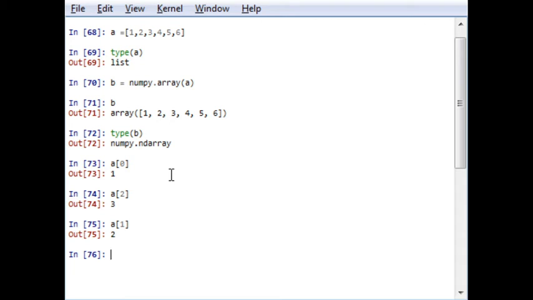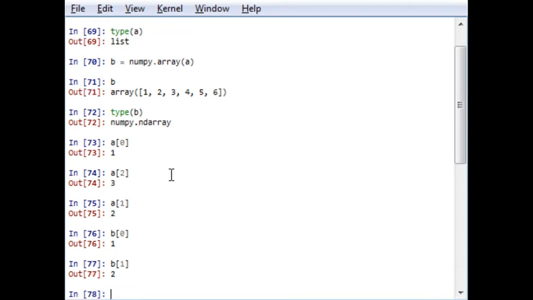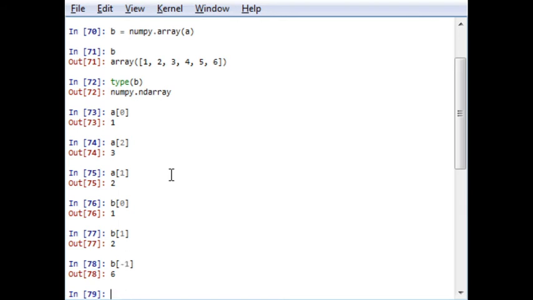Similarly, it occurs with B. The 0th element of B will be 1. The first element will be 2. In this manner you can also check in the backward direction, that is -1, it is 6. See, -0 is not possible, so you start from -1 in the backward direction. This example makes it clear that arrays are similar to lists and follow the same rules of indexing.